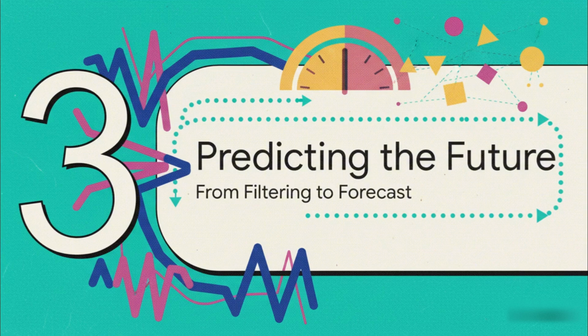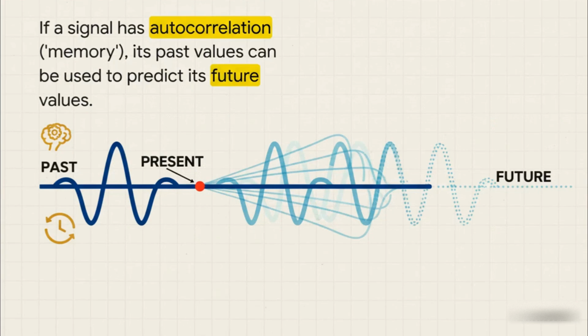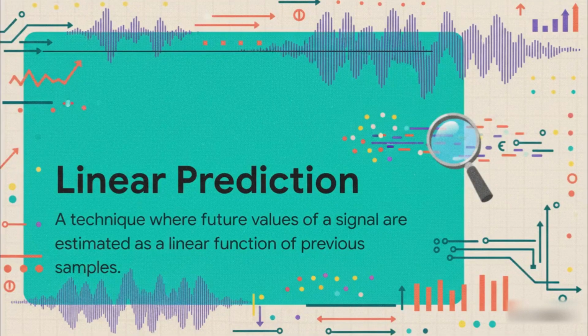What if we wanted to actually predict the future of a random signal? Remember when we talked about autocorrelation? That idea of a signal's memory? Well, this is where it pays off, big time. If a signal's past is connected to its future, if it has memory, we can totally exploit that. We can look at its recent history to make a really, really good, educated guess about what it's going to do next. This amazing technique is known as linear prediction.